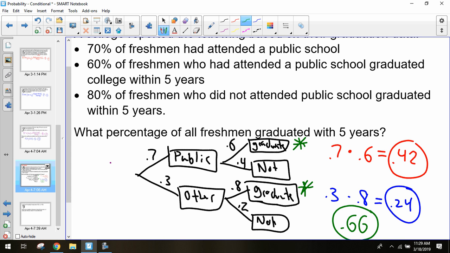If I want to find the probability of being a public school student and not graduating, it would just be 0.7 times the remaining portion. That can give you each of the probabilities, and then you figure out which categories you want, which are the correct answers. This one is correct, that one's correct, and then just add those results together. Anytime you see a really tough problem like that, it might be easier to break it down if possible. Always remember that if you know the probability of something occurring, the probability of it not occurring is 1 minus whatever you have. You just take the rest of that 100%. Are we okay with this?